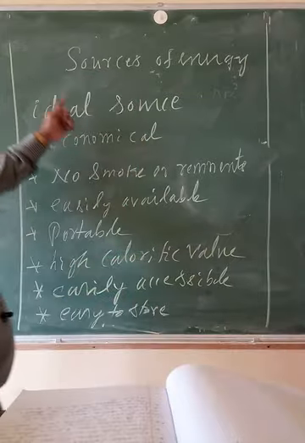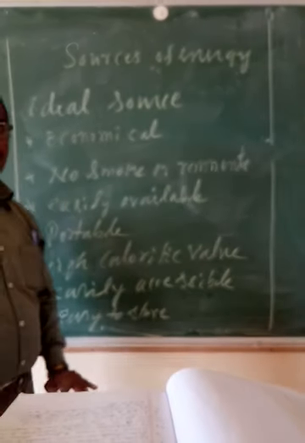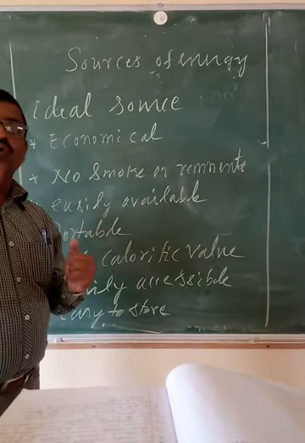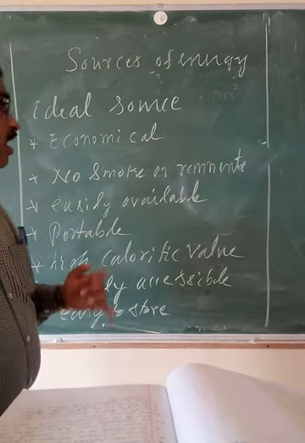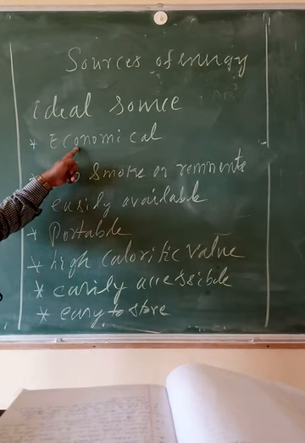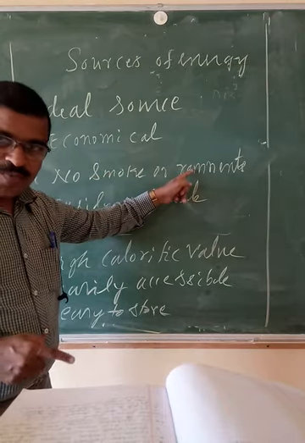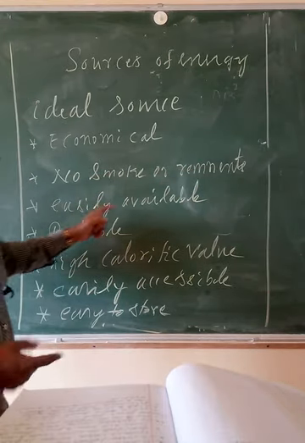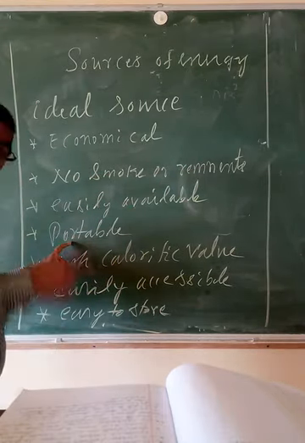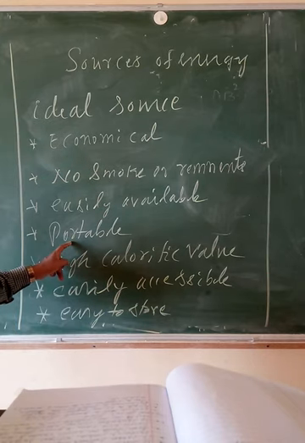So these are the characteristics of an ideal fuel. A question may be asked: which sources of energy are ideal? It must be economical, low cost, no smoke and no remnant, easily available, and portable, so it can be carried from place to place easily.